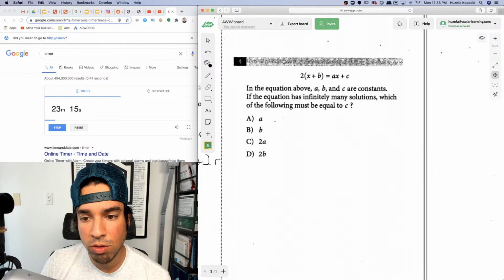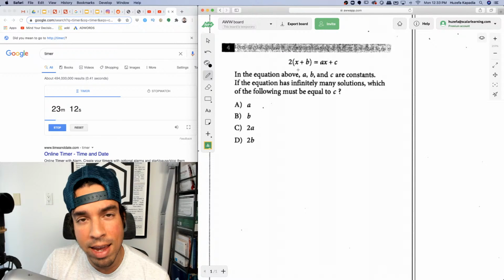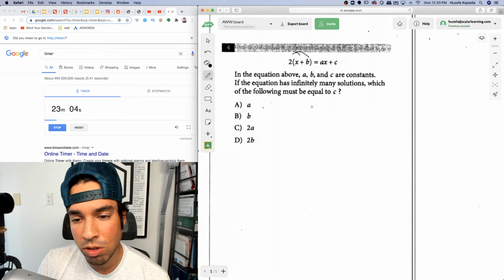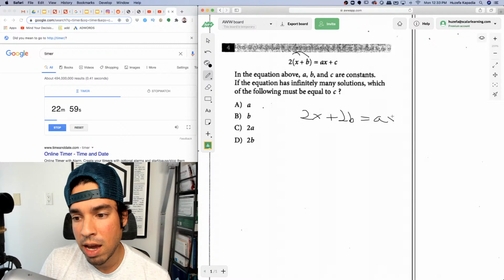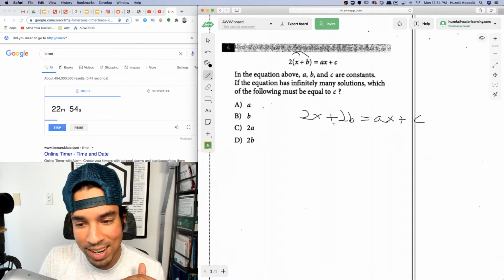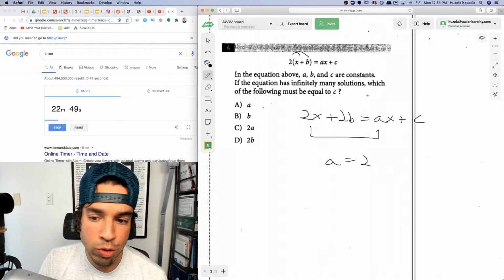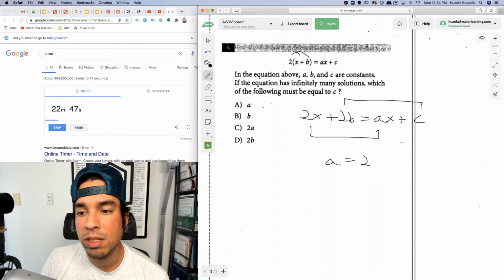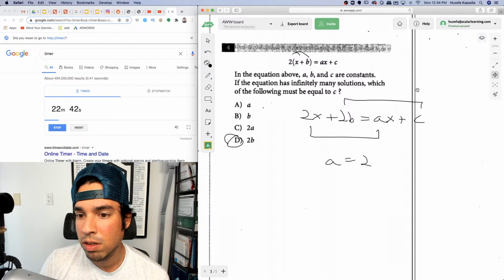Number 4. In the equation above, a, b, c are constants. The equation has infinitely many solutions, aka the left side and the right side must equal each other. Which of the following must be equal to c? First, I'm going to distribute this. If you look at this and you're like, I don't know what to do, start by simplifying and distributing. So we have 2x plus 2b equals ax plus c. Now I can see that if it has infinitely many solutions, both sides must be identical, which means that 2 equals a, which we don't care about, and 2b must equal c. So that's the answer. What's equal to c? Boom, done.